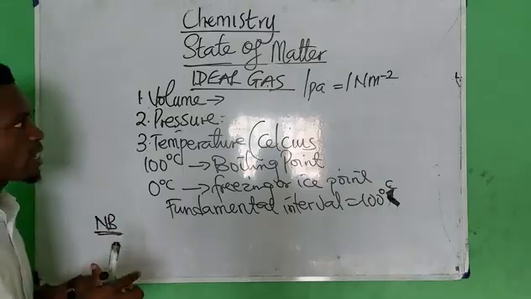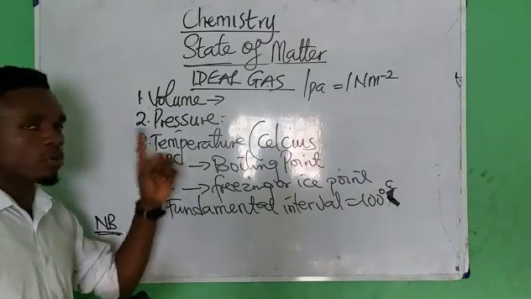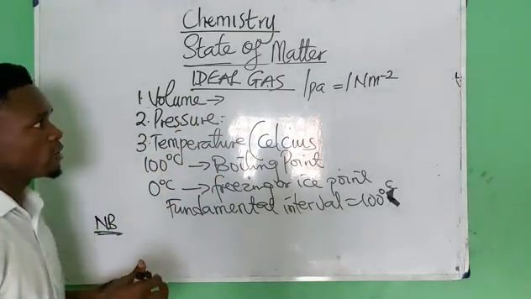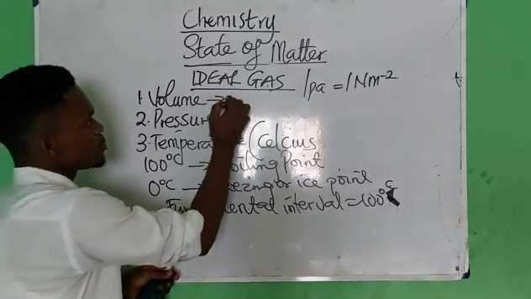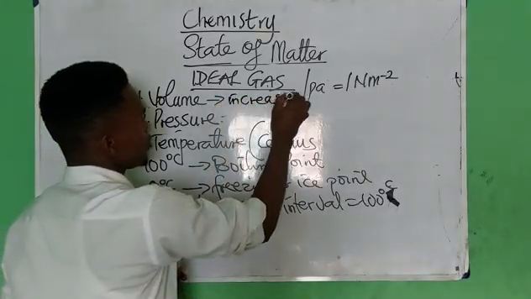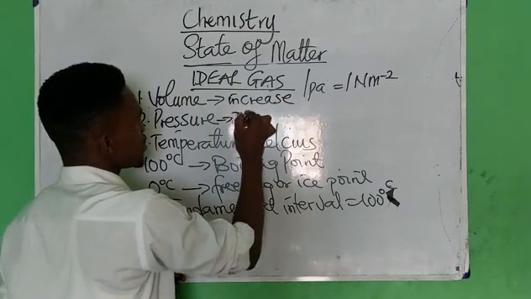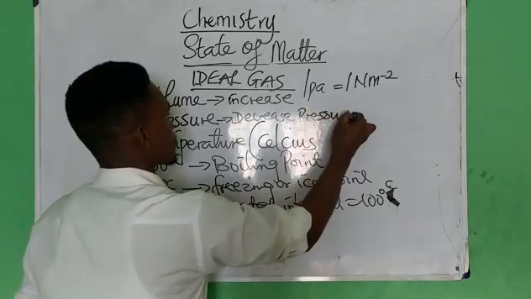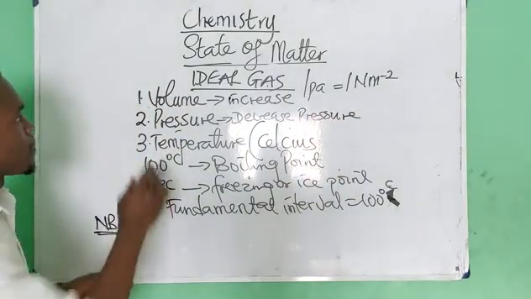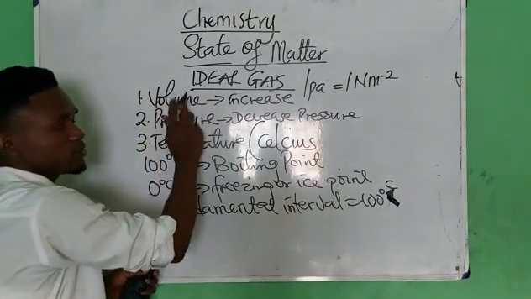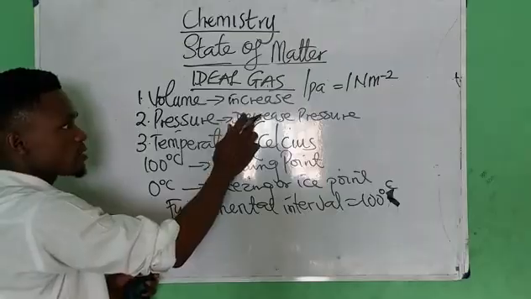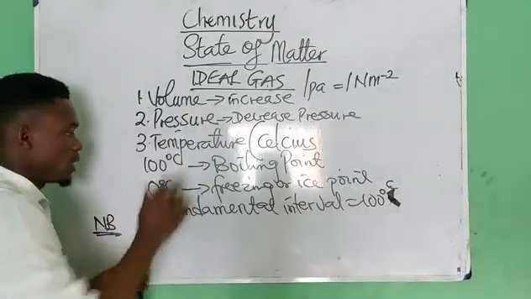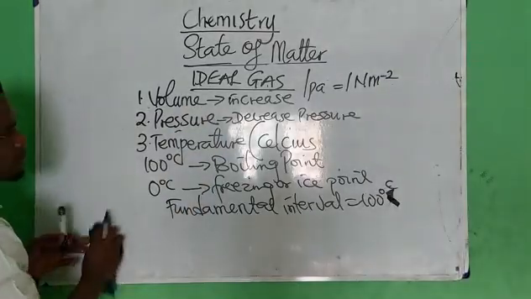Volume and pressure have a direct impact on gas, which means that an increase in pressure results in what? Decrease in volume. Vice versa, an increase in volume will result in what? Decrease in pressure. But a decrease in pressure results in what? Increase in volume. Let me use a simple example to explain.